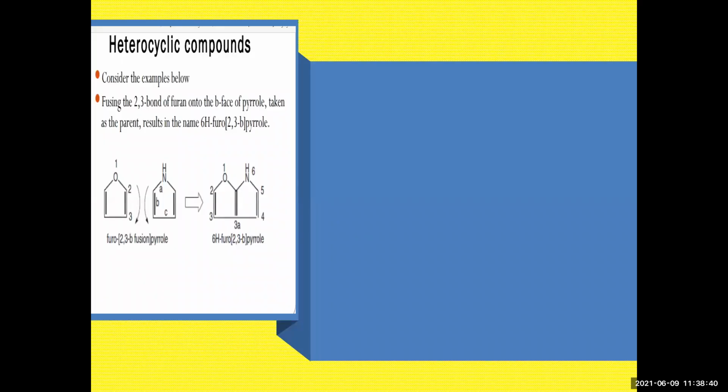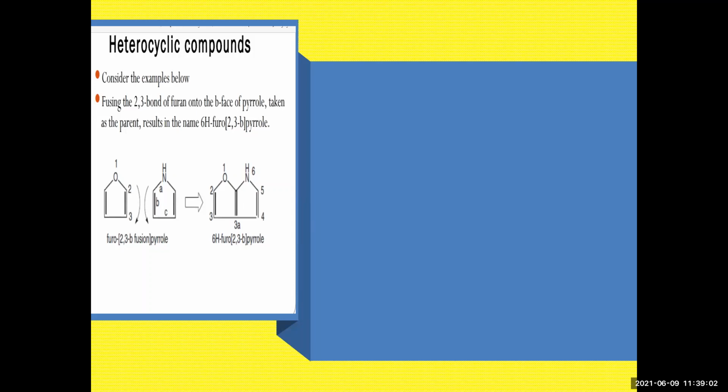Now let us consider this example. What is this? You've got a furan at the B face, which is connected to a pyrrole. So between nitrogen and oxygen, oxygen is given higher priority.